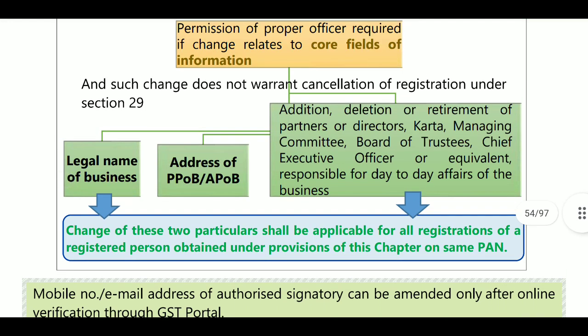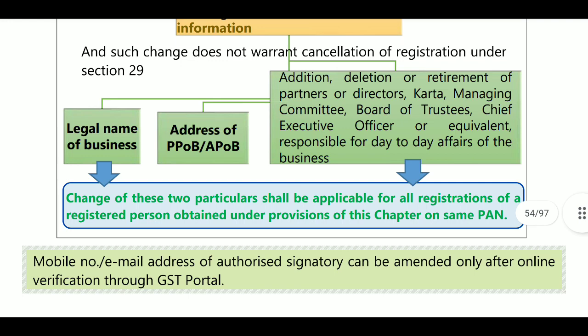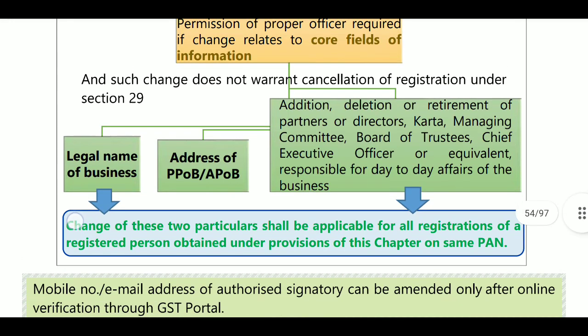Next, additions, deletions or retirement of partners or directors, karta, managing committee or board of trustees or chief executive officer or equivalent responsible persons for day-to-day affairs of the business. These three pieces of information, legal name, address and authorized signatory, compulsorily require prior approval of the proper officer.